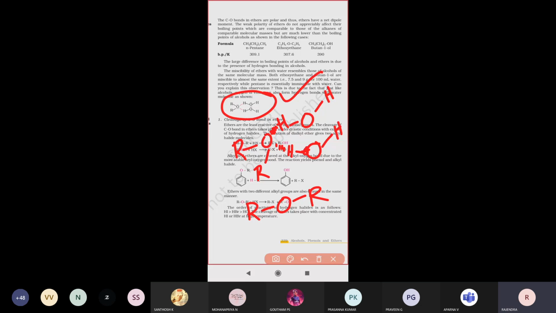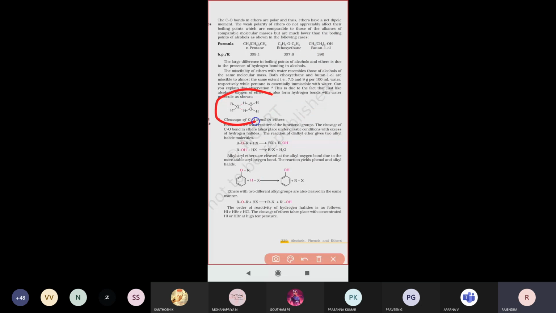Compared to alcohols, ethers also show hydrogen bonding, but not to the same extent. Only to some extent will they exhibit hydrogen bonding. Which one shows larger hydrogen bonding with the water molecule? Alcohols participate in hydrogen bonding to a larger extent compared to diethyl ether. So this is the formation, and this is how hydrogen bonding is present in the ether molecule.